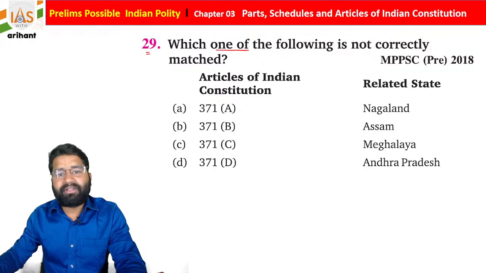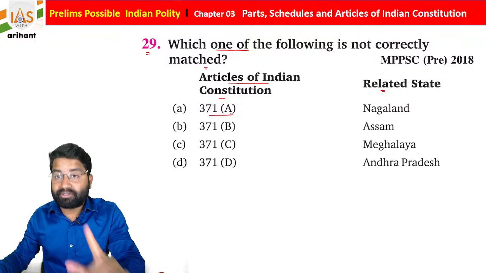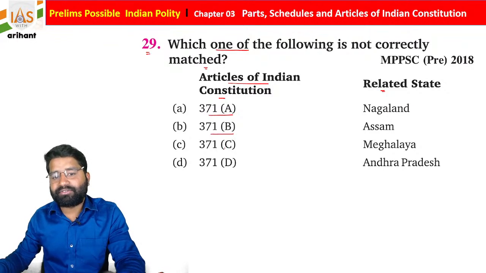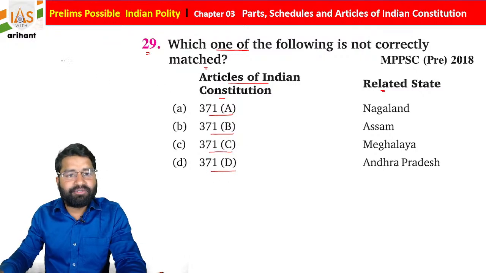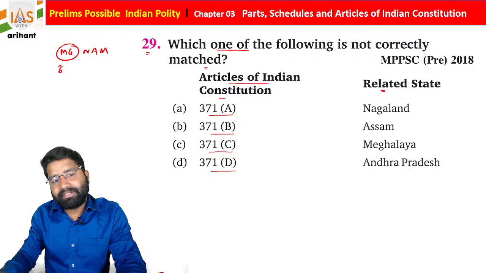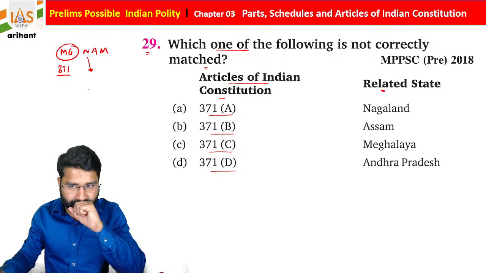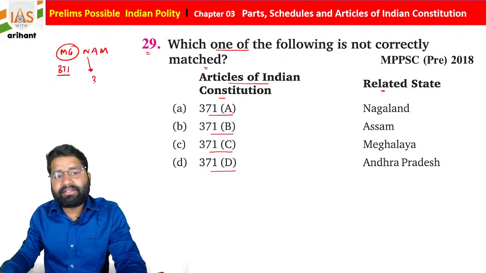Which one of the following is not correctly matched? Constitution of India, as well as the related state. Article 371 clause A, 371 clause B, 371 clause C and 371 clause D. As you know students, I gave you a code, Mahatma Gandhi Naam. So Mahatma Gandhi Naam is for Maharashtra and Gujarat, 371, and for Nagaland, it is Article 371A.